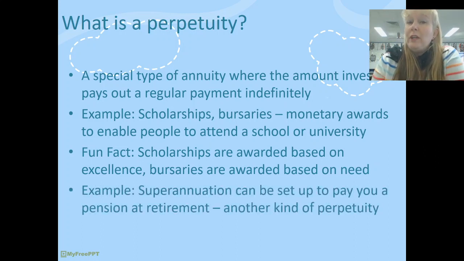Now, superannuation can also be set up for people at retirement to pay you a pension. And what that means is you've been saving into this annuity, superannuation, throughout your entire career. Your employer's been putting in the 9.5% that they're required to by law. You might have been topping that up as a form of saving over the time. And then when you get to a certain age, you're no longer going to be working, so you're not going to be adding to that annuity anymore.